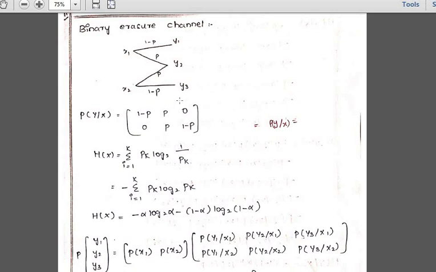Okay, you are not applying input, you are not getting the output y3 when you are applying x1 as an input. So there is no path for that one. So obviously it will be becoming 0. Now next comes the first part, p of y1.